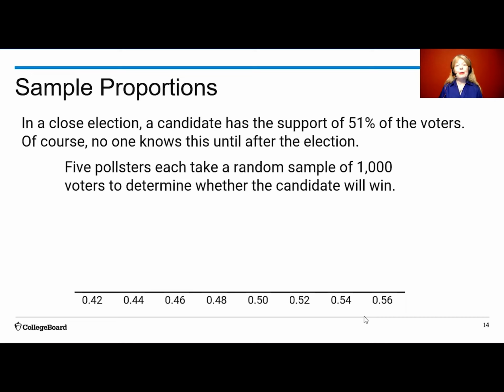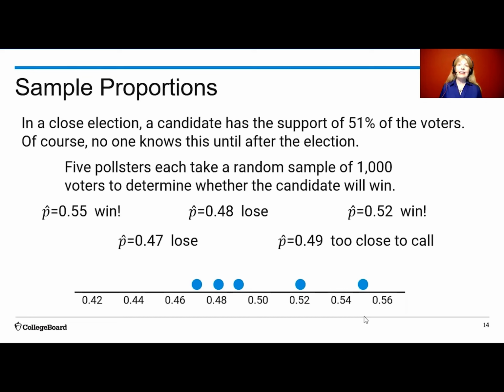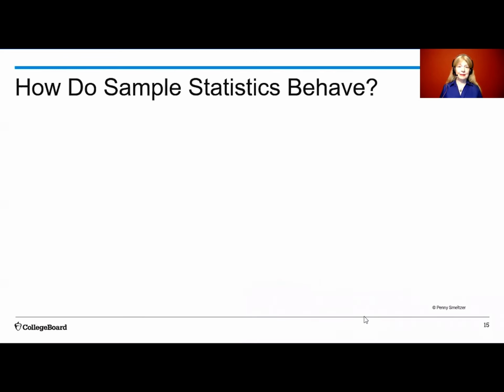Because the sample proportions vary, one pollster may say it's going to be a win, and the next one, it's going to be a loss, then a win, then a loss, then too close to call. The sample proportions will vary, but if we collect all possible sample proportions with a sample size of 1,000, we will start to see a predictable pattern of how the results could look.